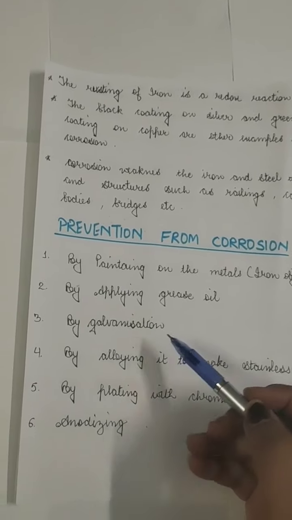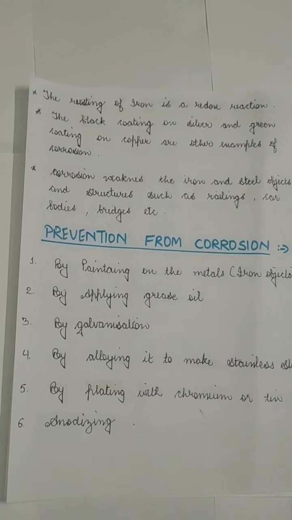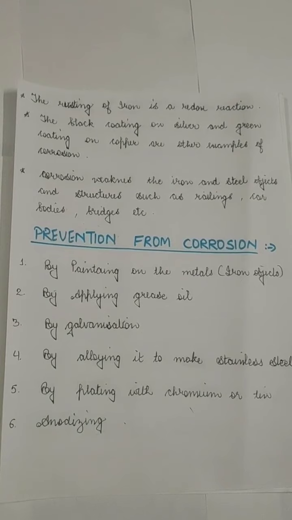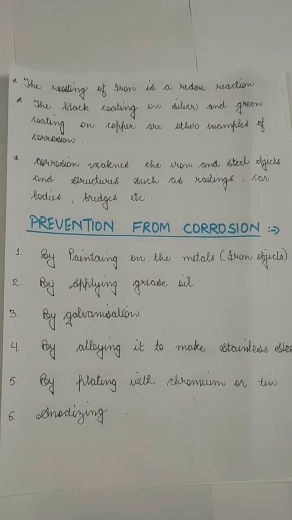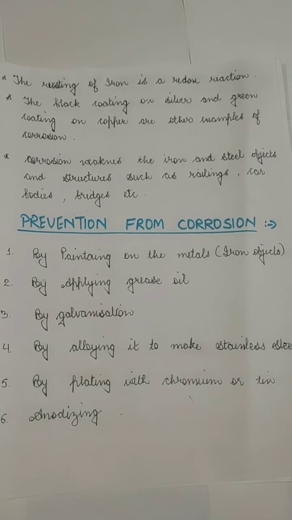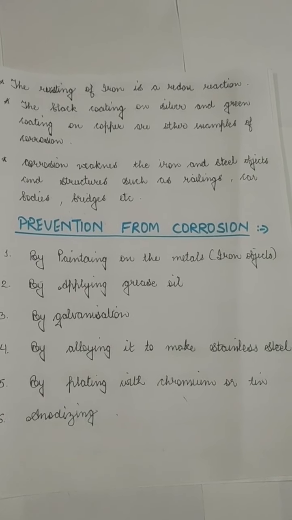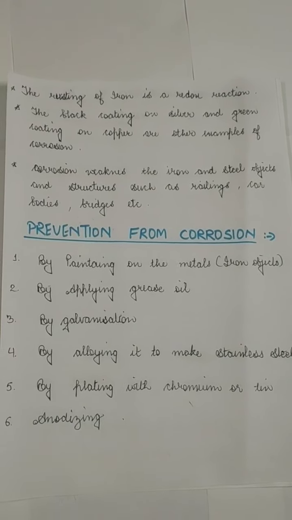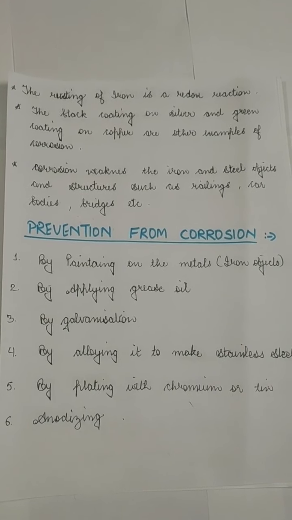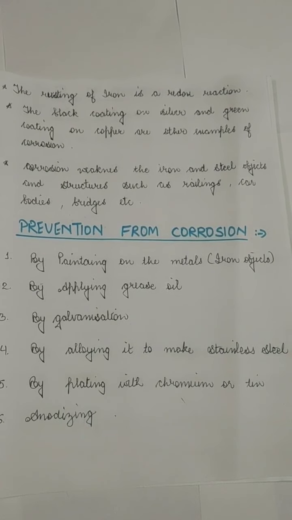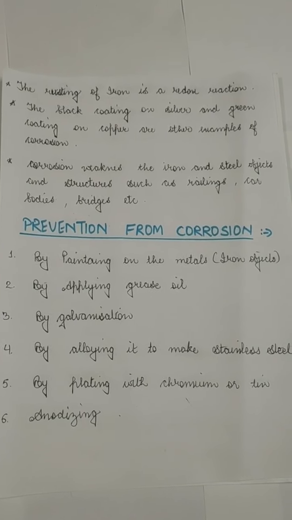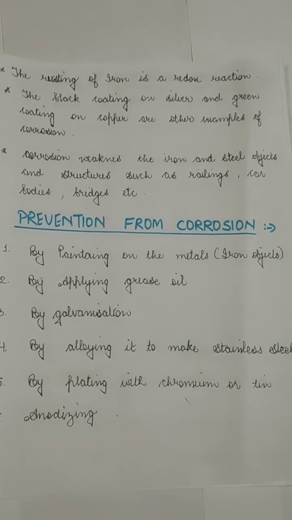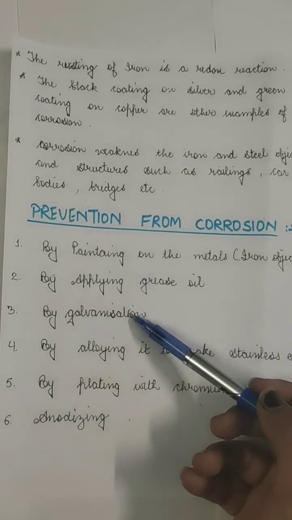And the other method is galvanization. Galvanization is a process of coating iron metal with zinc, because zinc is more reactive than iron, so zinc will oxidize first. Unlike iron, the corrosion in zinc does not flake off. It stays on the metal, and it provides a protective layer to the iron beneath it. So galvanization is a very effective method.